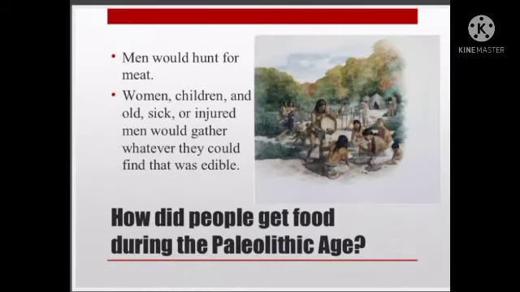Next, how did people get food during the Paleolithic age? Men would hunt for meat. Women, children, and old, sick, or injured men would gather whatever they could find that was edible.